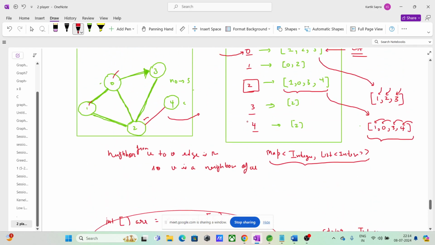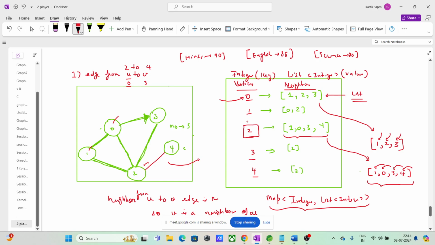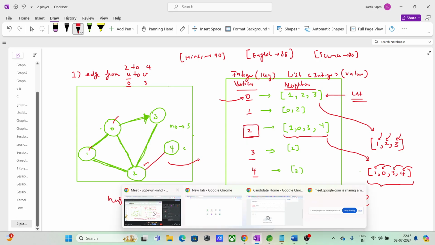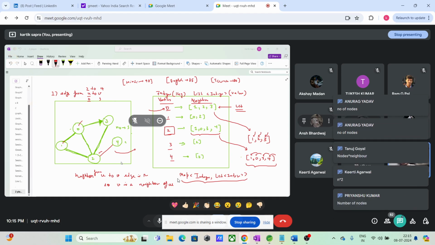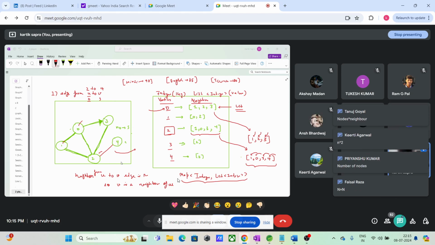Look, space complexity is always in the worst case. Right. What is the space complexity of this? Can anyone tell me? How can it be number of nodes?